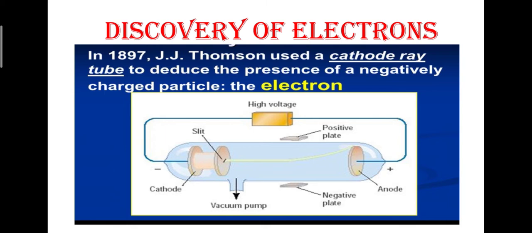So this is all about Thomson's cathode ray experiment. Now in this he observed that cathode rays always travel in a straight line.